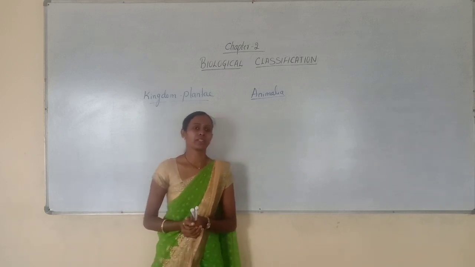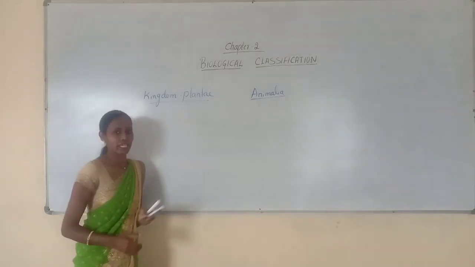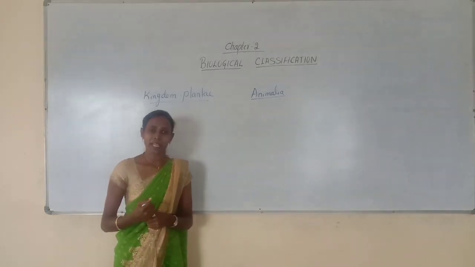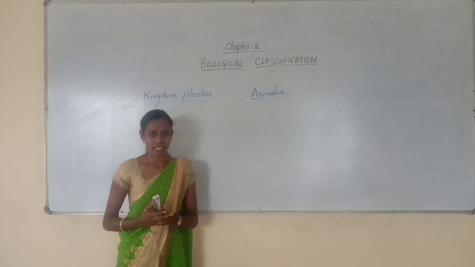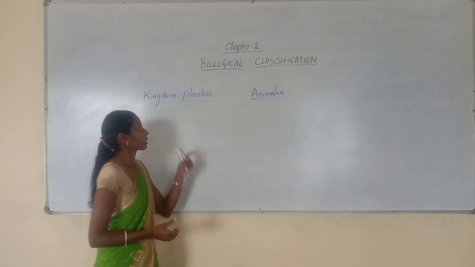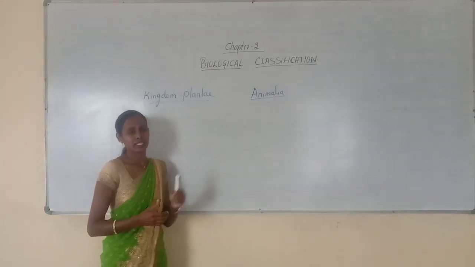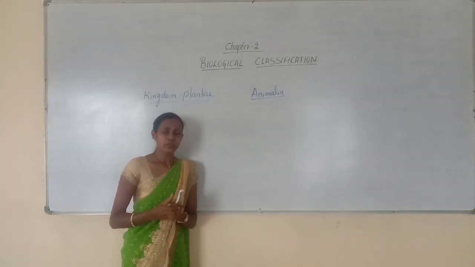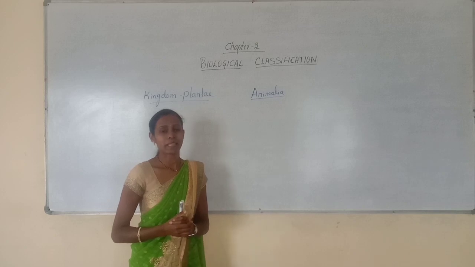So firstly we will discuss kingdom Plantae. This kingdom Plantae can also be called the plant kingdom. Now we are discussing only salient features regarding the plant kingdom. So what are the salient features of this plant kingdom?